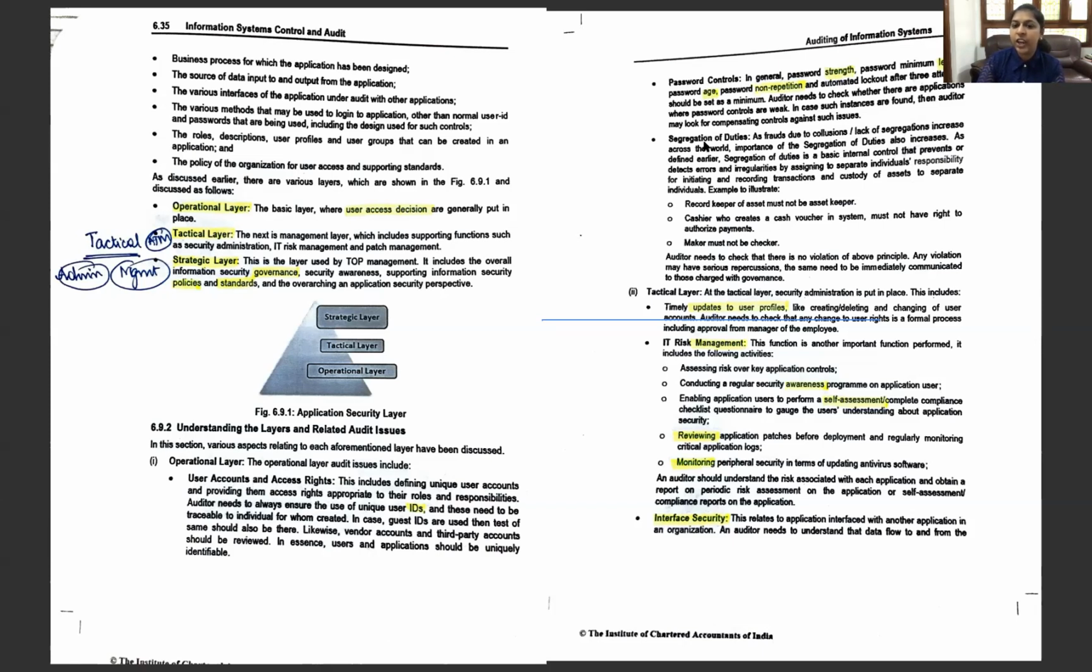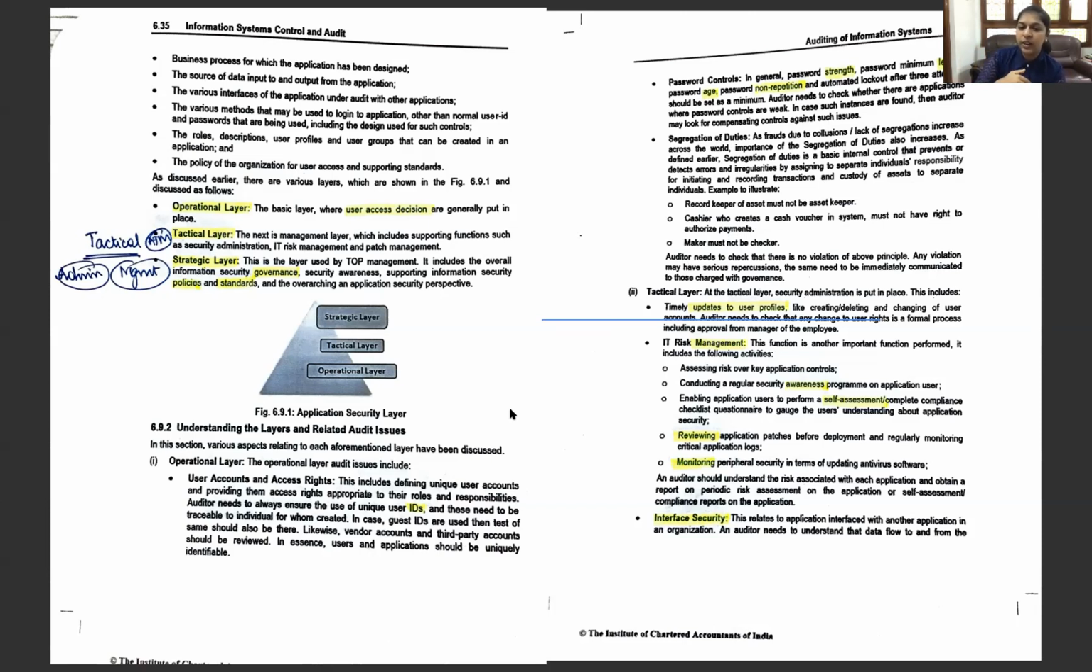Next is segregation of duties. If the person who is entering is also the one editing or preparing the final report, there is going to be a lot of fraud that could happen. So segregation of duties must be there, and this is explained very well here with the record keeper and the cashier example. So this is for the operational level: user accounts and access rights, password controls, segregation of duties.